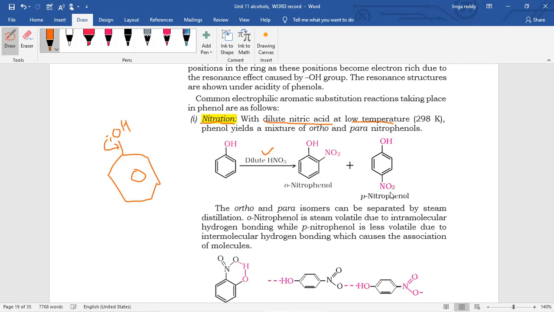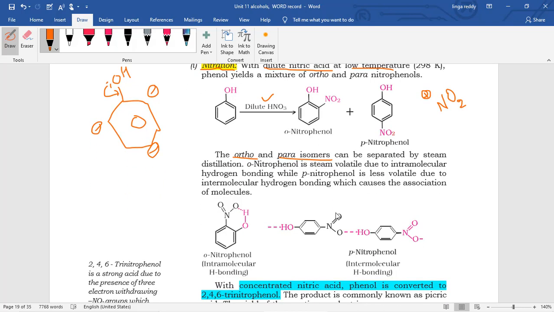Then ortho position and para position, because of the ring donating group, obviously the ortho and para positions get negative charges, so the NO2 group attacks the ortho or para position. The important thing is, in nitration the electrophile is NO2 plus. This electrophile attacking at ortho or para positions gives two positional isomers.